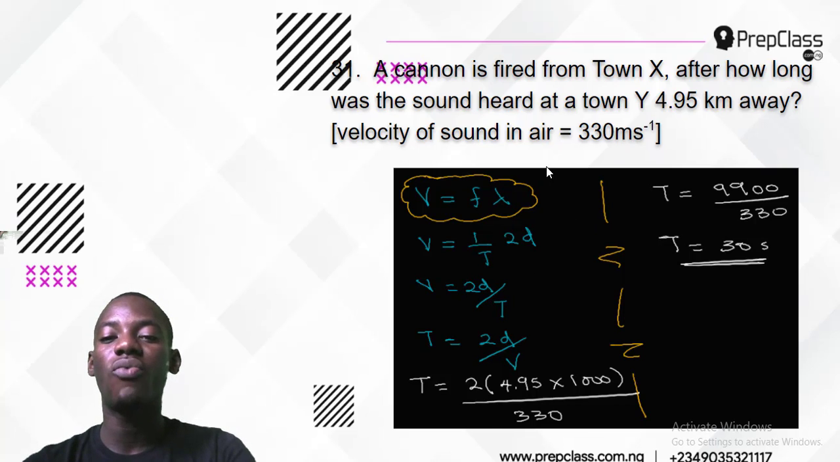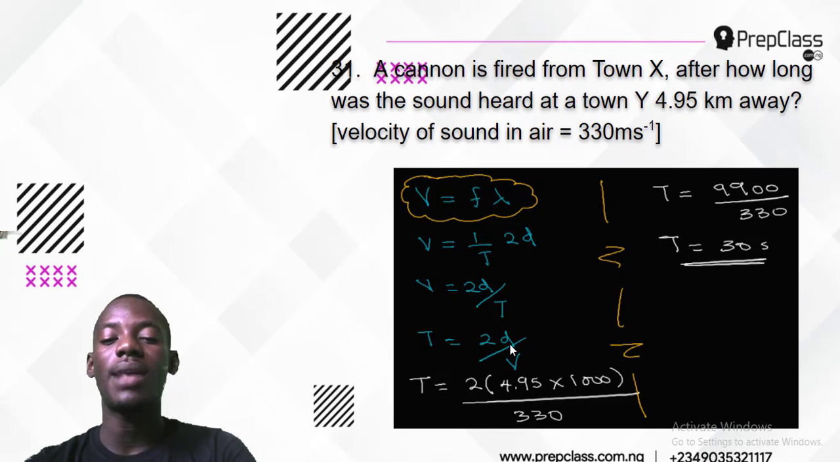Now, we are told to find after how long, so we are finding time. If I turn the formula around by cross multiplying, v times t equals 2d, and dividing both sides by v, I'll have t equals 2d divided by v.